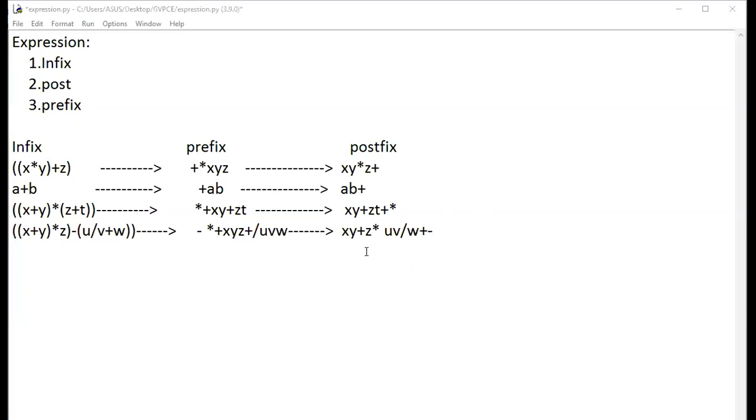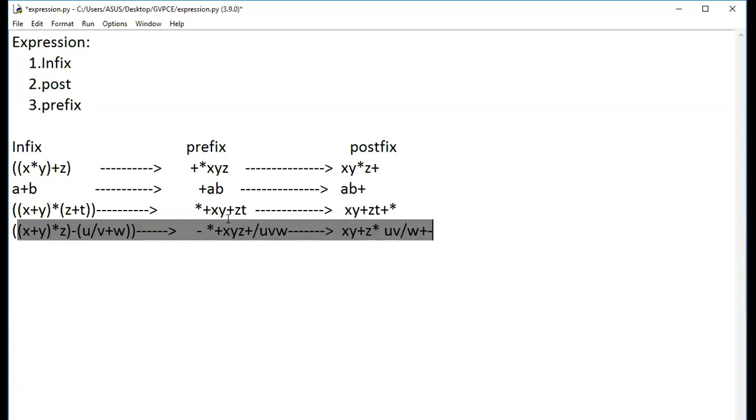Ma'am, after U divided by V, ma'am. If we need to send these things to the stack, then it will be U, V, W. After it, there will be a division operation. But you have written U, V first. How will you evaluate this expression? First, you'll divide this one, then only you'll add the W value along with it, right? Yes, ma'am. That is the reason. First, you'll have UV, this division will happen, then W plus. Okay, ma'am. If this is still confusing, in the evening session, I'll explain one more expression like this.